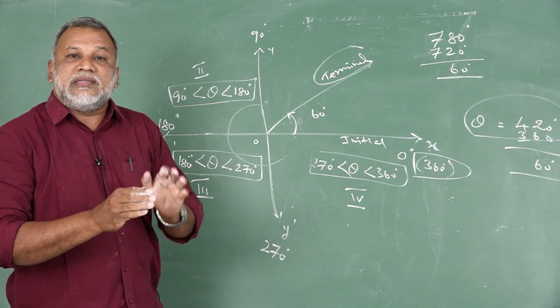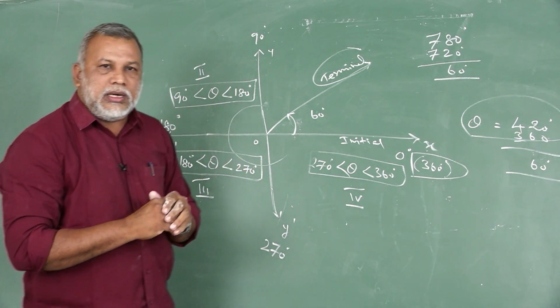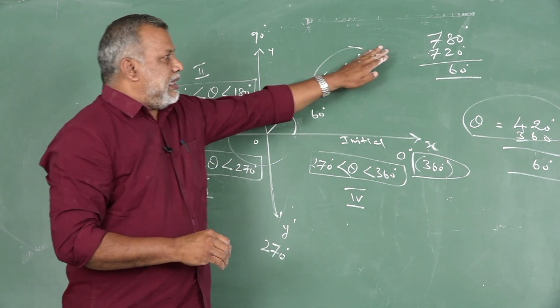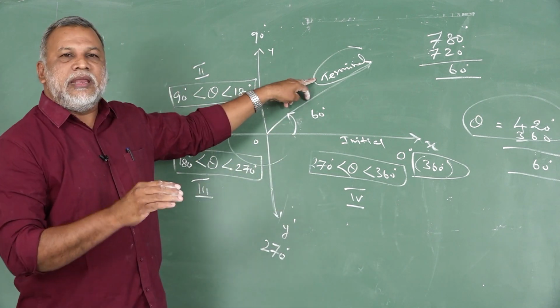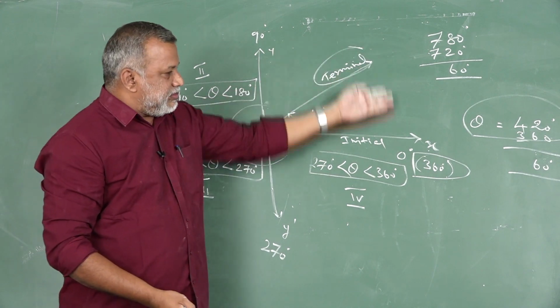So these angles are called coterminal angles. What is the meaning of coterminal? Angles that have the same terminal side are called coterminal angles. I am giving you some examples.